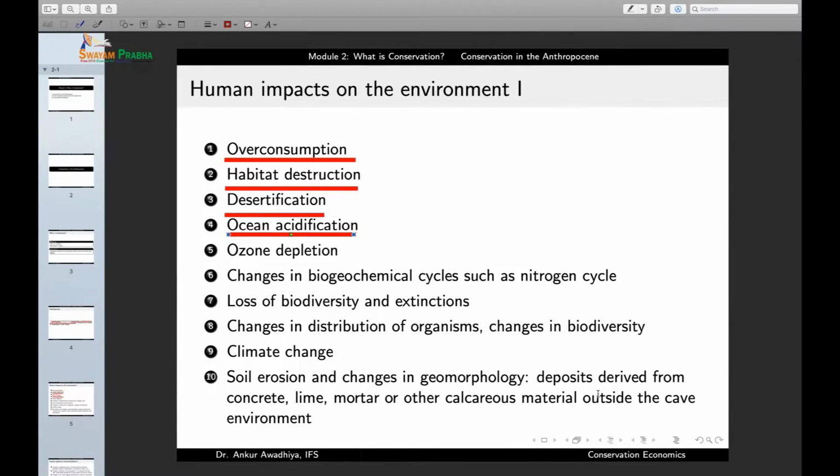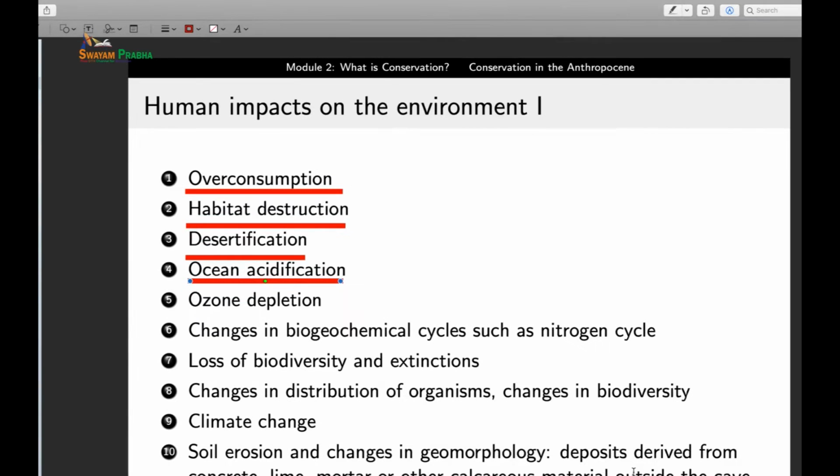At the same time, when the pH of water turns acidic, this water is no more capable of supporting a large variety of organisms because every organism has a level of tolerance for a number of things. Not all organisms can survive in acidic waters. So when you turn the water acidic, those organisms that are not able to tolerate acid waters will die off. So ocean acidification is also a major human impact on the environment.